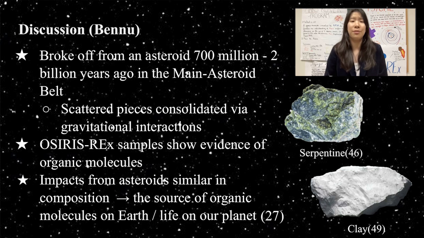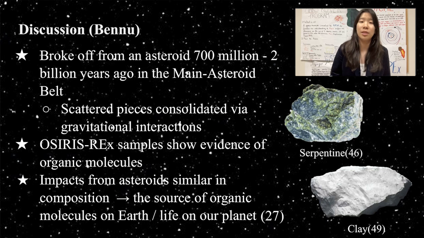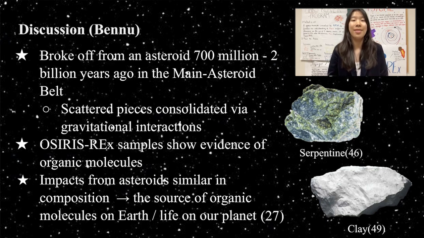This debunks common belief, as asteroids are not always monoliths or a singular rock. They can be what astronomers call rubble piles, boulders and debris that have coalesced under the influence of gravity. The current structure and measured bulk density of Bennu tells us that the asteroid is a conglomeration of clay and serpentine. OSIRIS-REx samples also show evidence of organic molecules, such as carbon, oxygen, and nitrogen. This implies the possibility of impacts from asteroids similar in composition to Bennu being the source of organic molecules on Earth, and thus the origins for life on our planet.